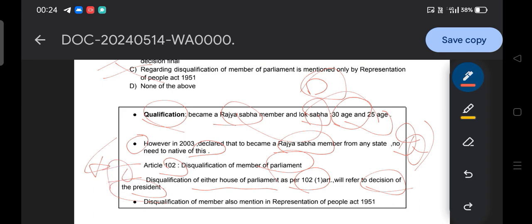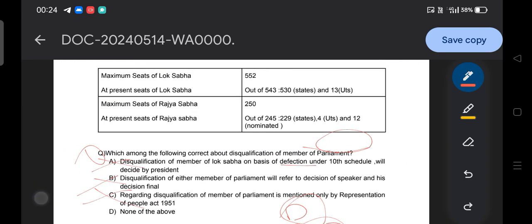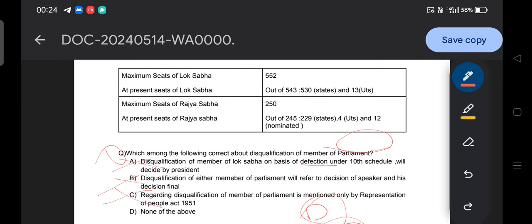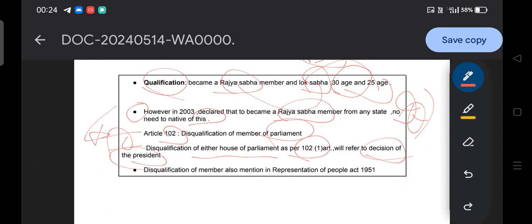Okay, so you can see this kind of statement in your question. Say, for example: disqualification of either member of the parliament will refer to the decision of the speaker. No, it's not speaker, guys. It's not speaker, it's president. As per Article 102 clause 1, it is the decision of the president. So that's why that statement became wrong.